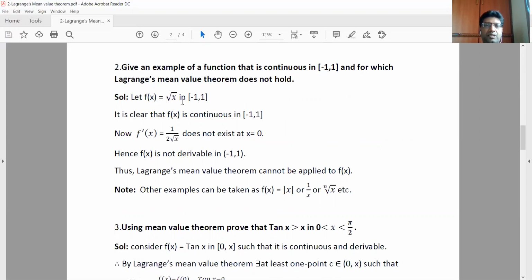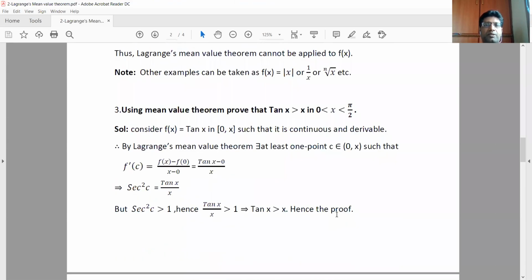Clearly it is continuous in this interval because at each and every point of this interval this function is defined. Next, if you calculate its derivative, 1 by 2 root x, clearly this doesn't exist at x equals to 0, where x equals to 0 is a point in this interval. Therefore it is not derivable. So thus Lagrange's mean value theorem you cannot apply for this one. So this is one example. Similarly other examples are f of x is mod x or 1 by x or nth root of x, like that.